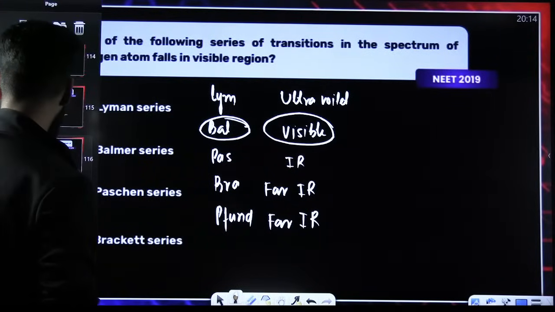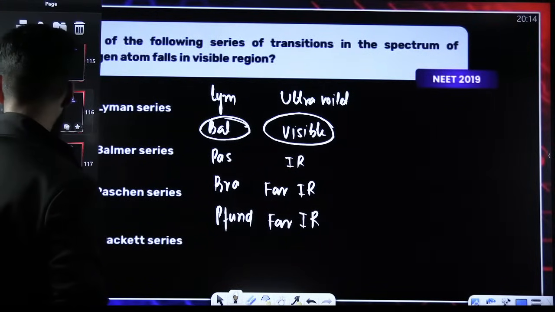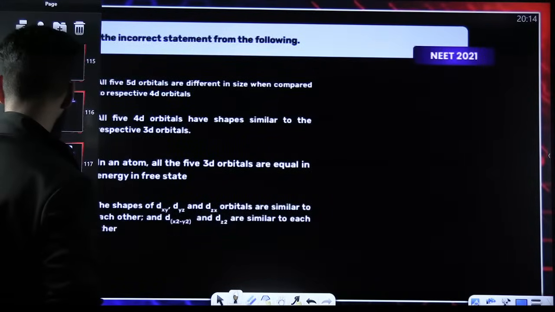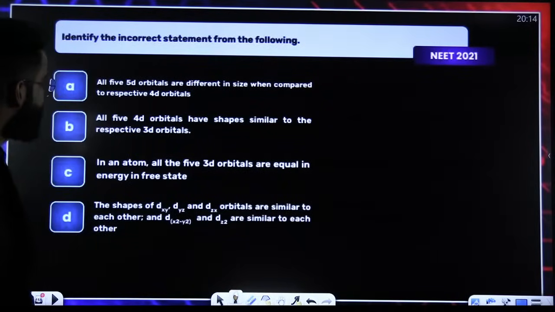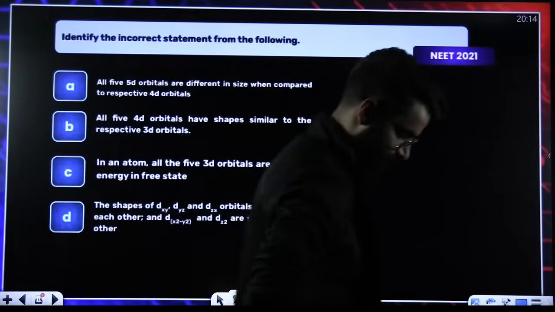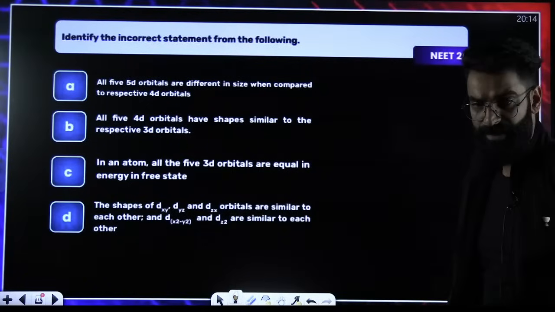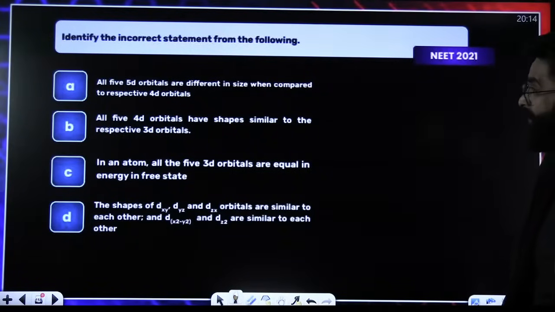Okay, moving on to one more. Look at this particular question. I believe you can solve this. Identify the incorrect statement.